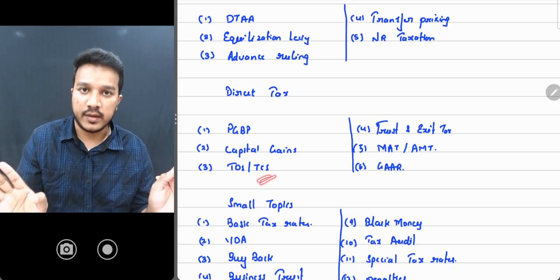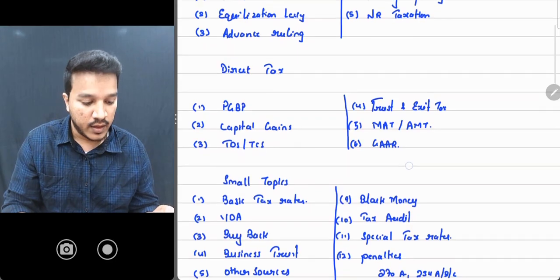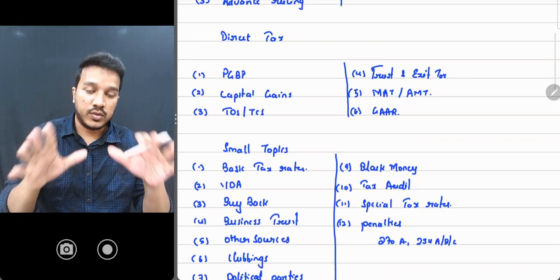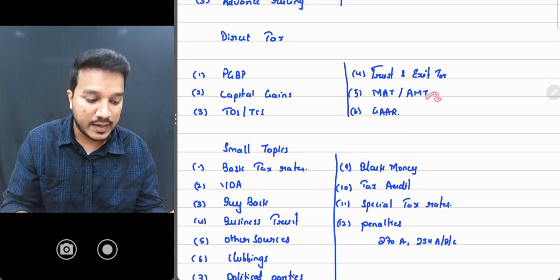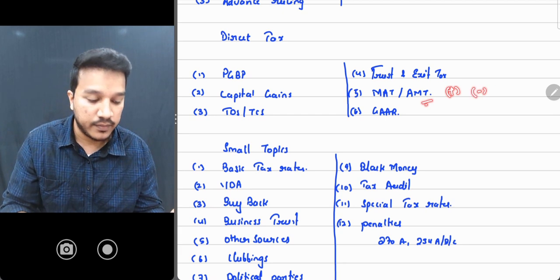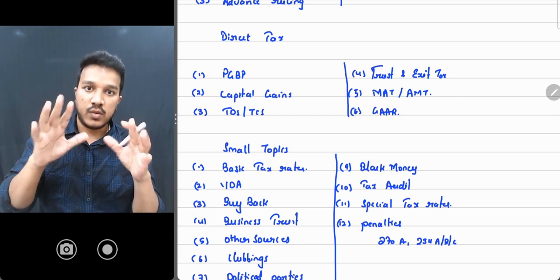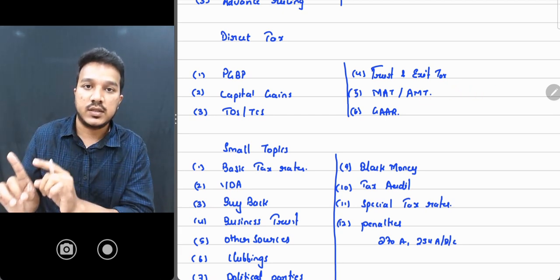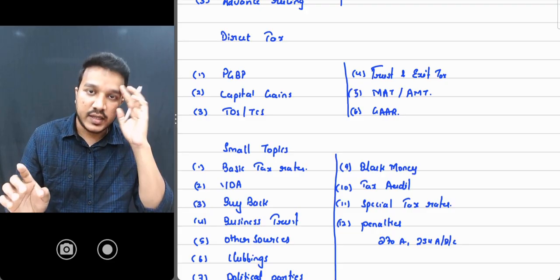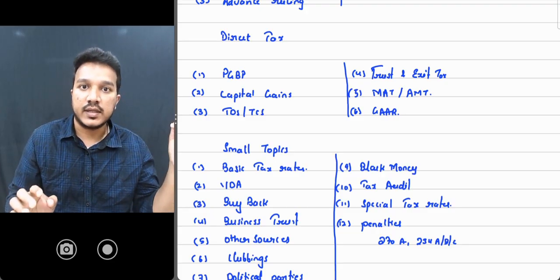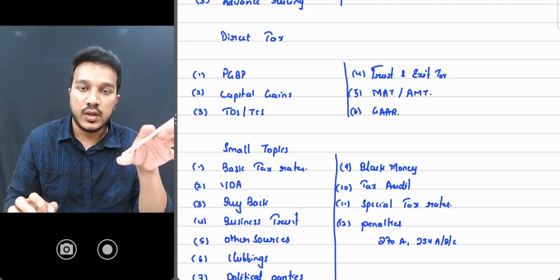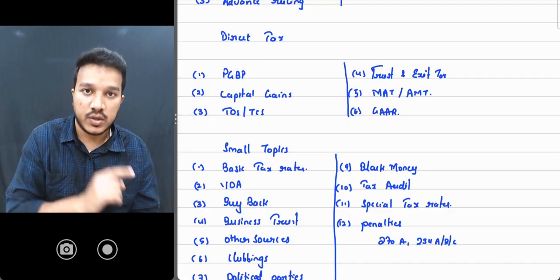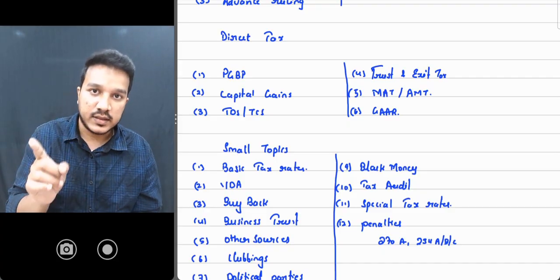TDS TCS very important भैया, अच्छे से प्रैक्टिस करना. So that's how you're going to do these big chapters. Okay, MAT and AMT plus or minus का खेल है. In the exam hall also, now also you have to practice it, then go back and see the provision. Start with a question, understand कौन सा ऐड करना, कौन सा माइनस करना. You yourself do. If you write the answers, then only you will be able to understand. Okay, then go back and see the provision.